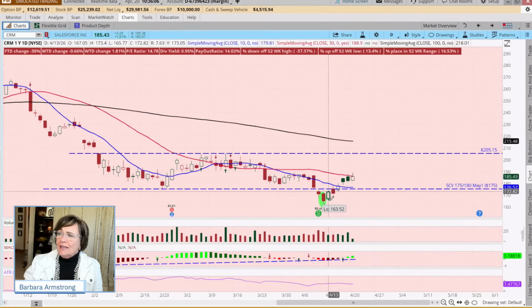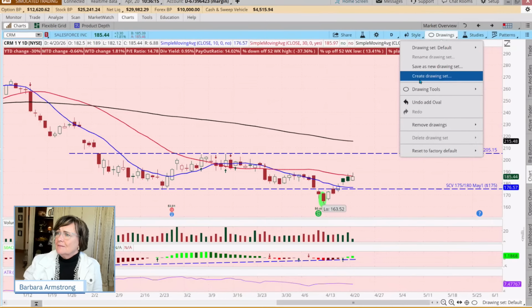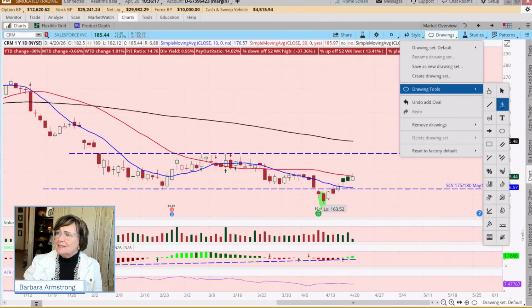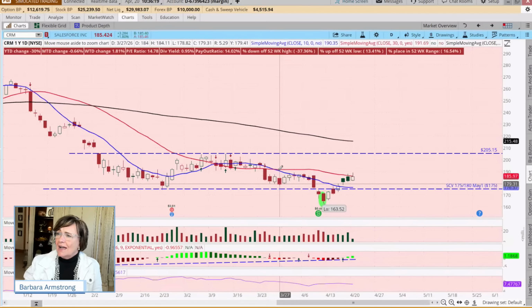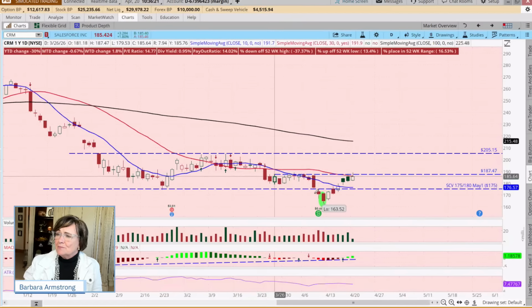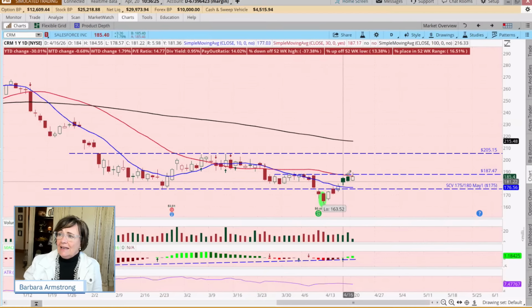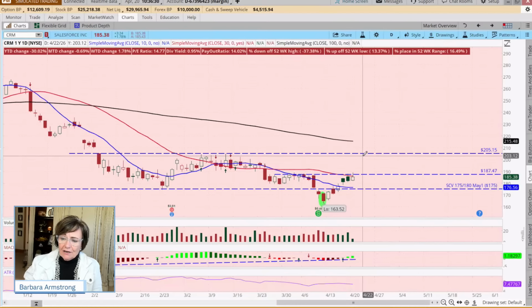But is this now a lower high? No, it's at least a similar high. And so when I look at this, I was expecting a lower high. I was expecting it, if it came up, to bonk its head here, not here. And it may not even stop here. So if it goes up here, then it could go to here. So I think with this one, we say, this is not what we were expecting.